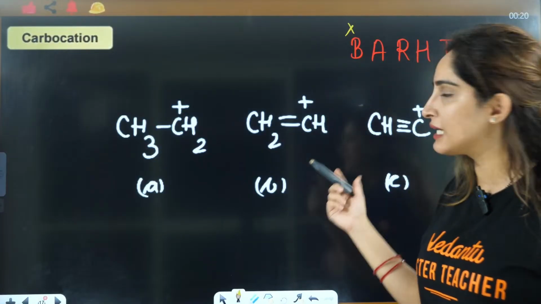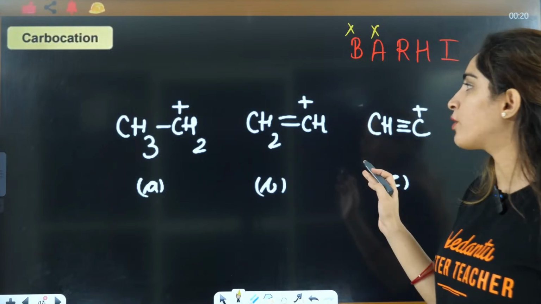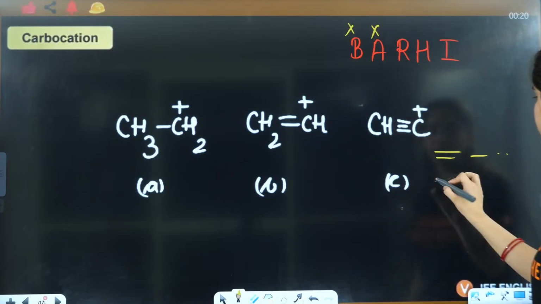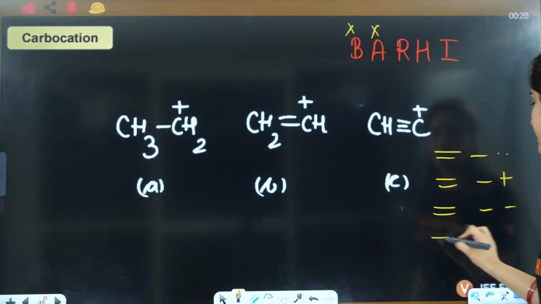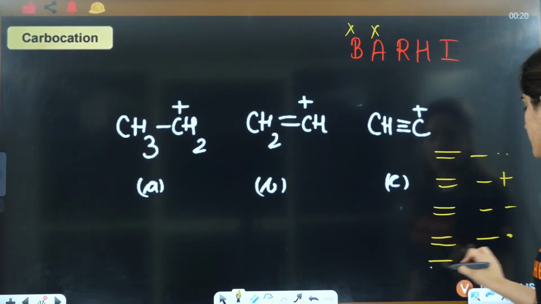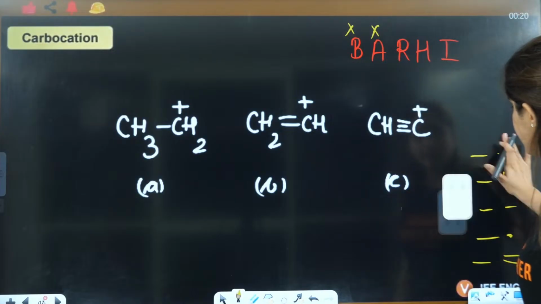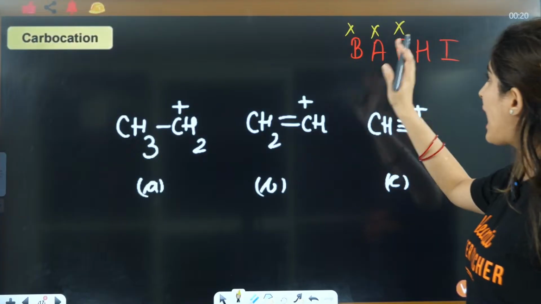Aromaticity: nothing is cyclic here, not possible. Resonance, definitely not possible. For resonance, you need double bond, single bond, lone pair; double bond, single bond, positive; double bond, single bond, negative; double bond, single bond, free radical; or double bond, single bond, double bond. That is the condition of resonance. It is not obeyed here, so resonance is also not applicable.